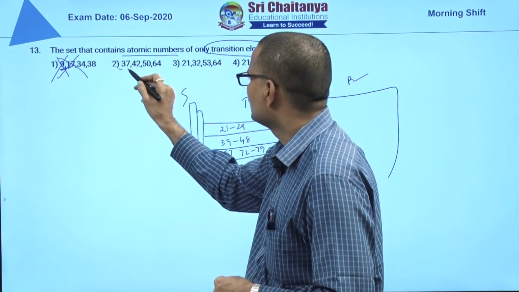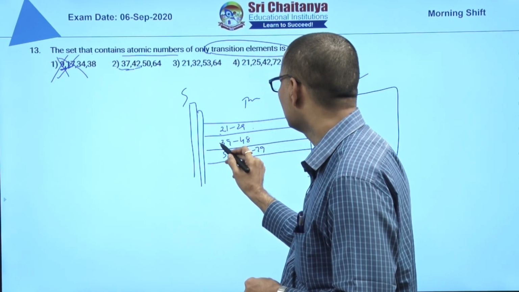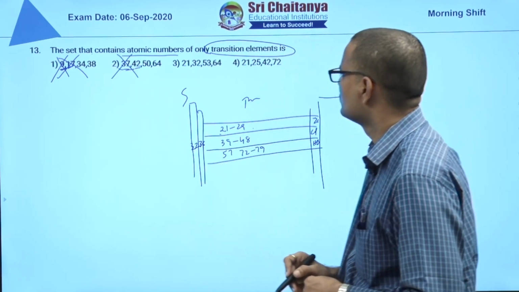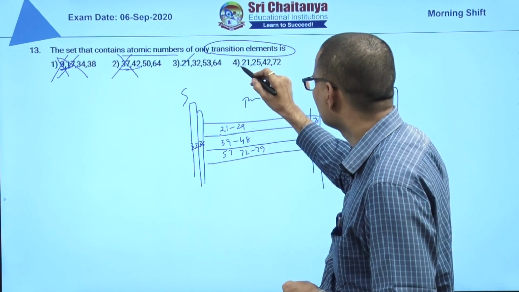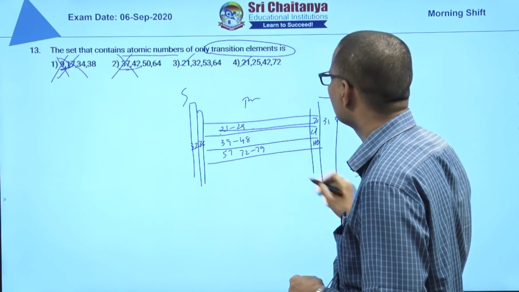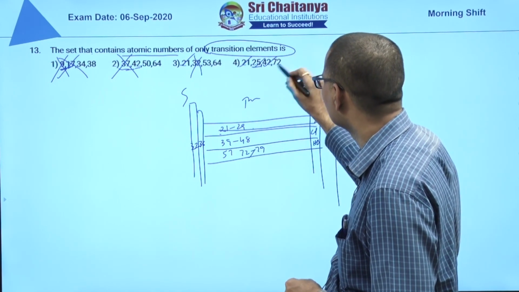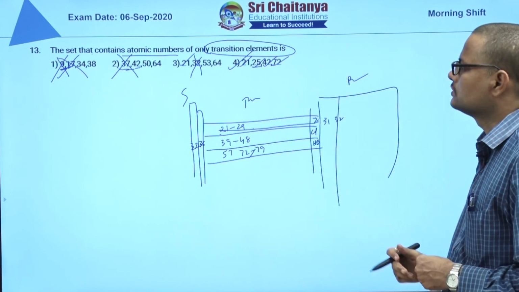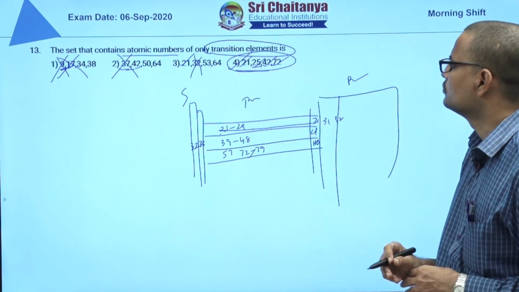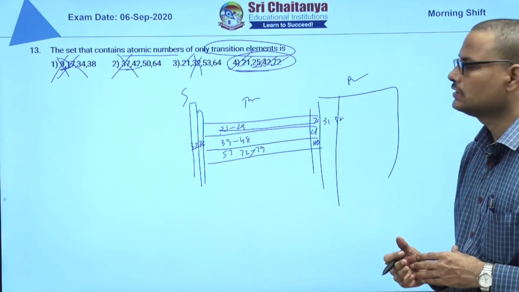See, 37, 42, here 21 to 29. 37 means what is there? This is 38, this is 37. 37 is not a transition metal. 21 is there here, here also 21 is there, but 32 is there. 21 to 30, then 31, 32, 30 is the 4th group, right? So this is not it. 21, 25 is there, 42 is there, 72 is there. So the answer is 4. That is, the atomic numbers 21, 25, 42 and 72 are all transition elements. That is the 4th option is the answer for the 13th question.